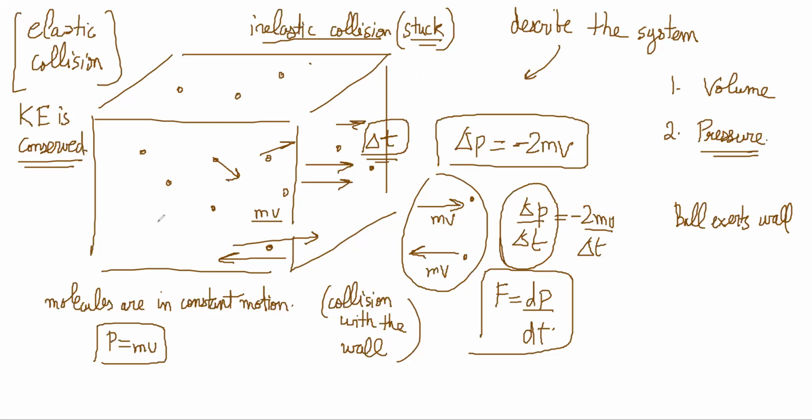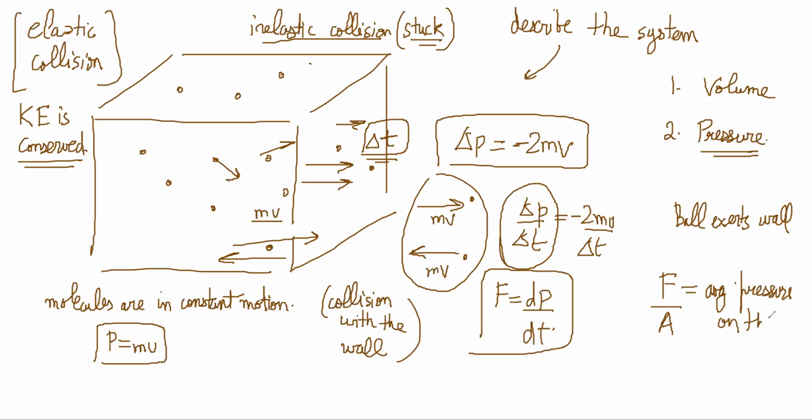Now, I have just described only one particular molecule doing this collision. At any given moment of time, millions of molecules might be hitting the wall. So all of those tiny changes in momentum add up, and there is a net force on the wall. That net force on the wall divided by area is the average pressure on the wall.